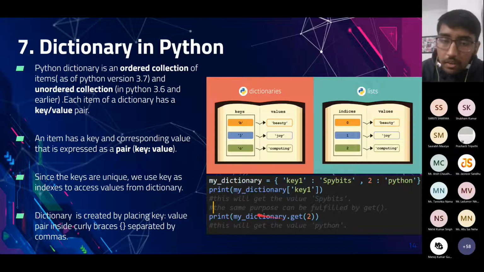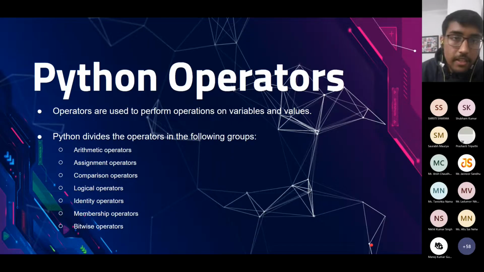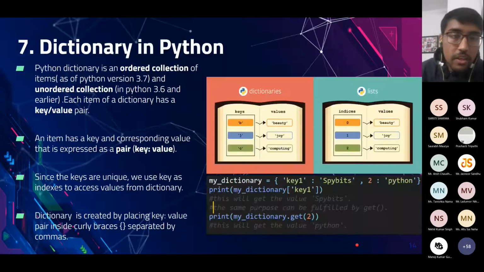Like key1 is a key and the value is pi bits, and 2 is a key and the value is Python. We can access the value by writing the key in square brackets. Like if we have to print the value corresponding to key1, we can write it like this, and this will return pi bits as our output. We can also use get and write the key in it. These two will have the same functionality. So we have completed the data types in Python.